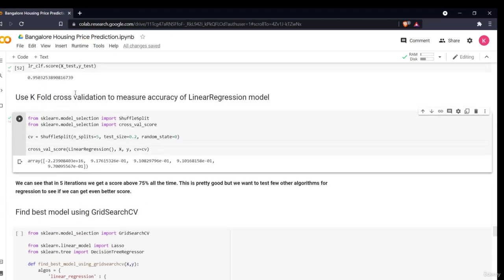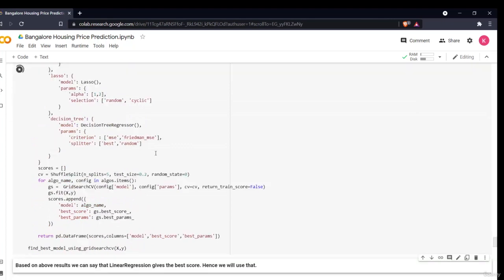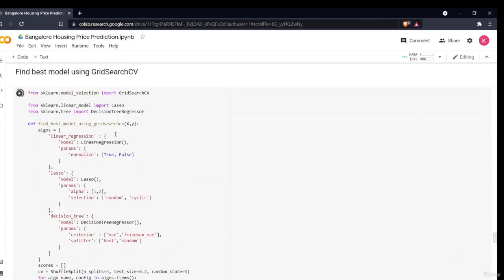We have seen that the linear regression model is giving us around 95% score. Okay, so now I'll be using my grid search CV. Then I'll be importing lasso and decision tree for it. Grid search CV, I hope you all know what it is. Grid search CV basically tests all the parameters and gives me the best ones. So I am importing lasso regression and decision tree regression.